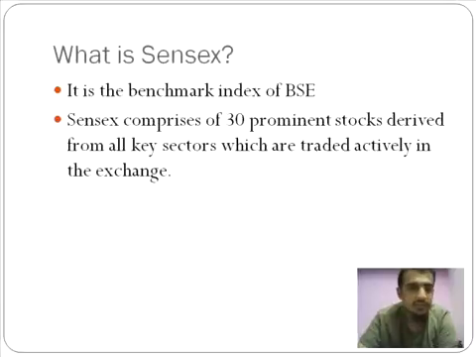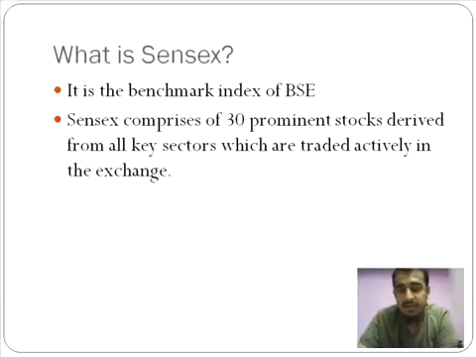Okay. Now, what does Sensex consist of? Sensex consists of 30 stocks from all key sectors which are actively traded. Now, what is meant by key sectors? Key sectors are those which influence the economy to a significant extent. For example, a key sector in the economy would be the telecom industry. If you look at it, India happens to be the second largest market for telecom in the world. That's why you have so many companies ready to sell their services in this country. China, of course, is the number one when it comes to the largest telecom market in the world.